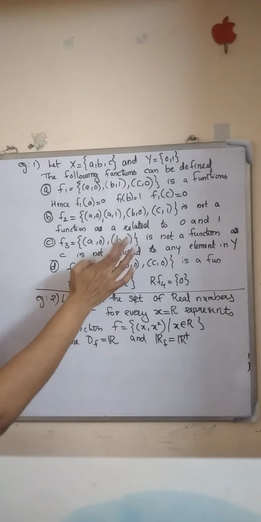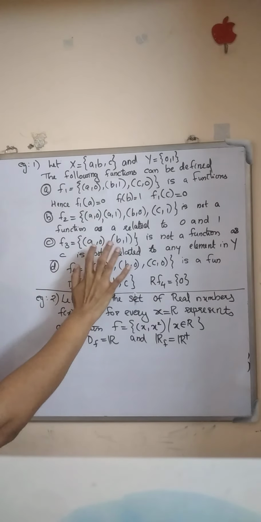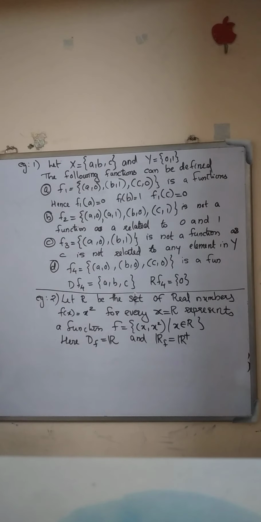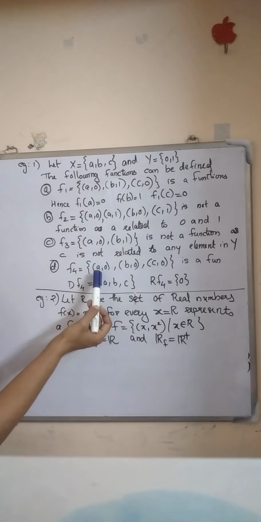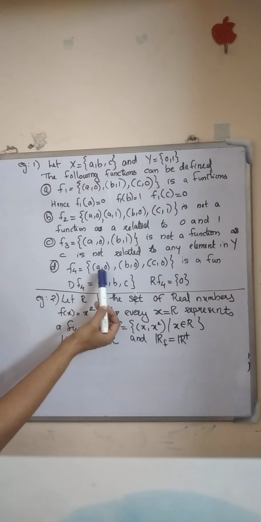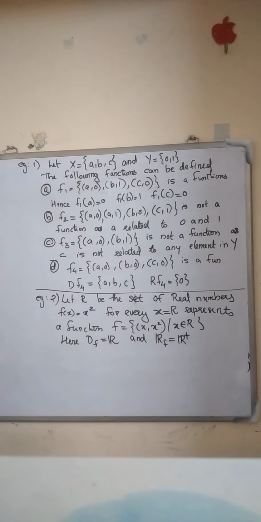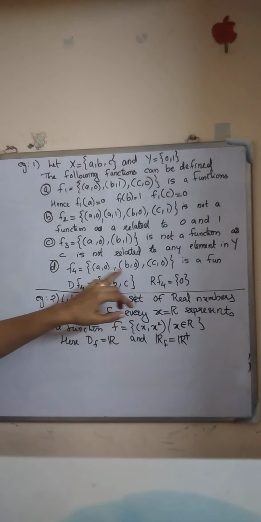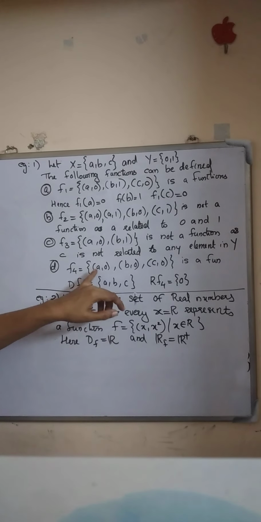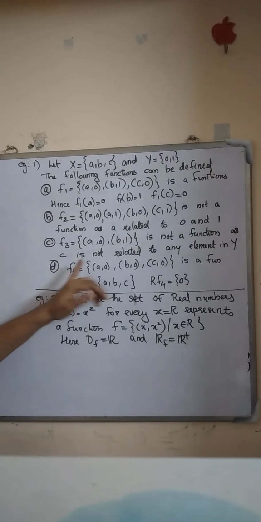Therefore, this is not a function. Now we consider f4. f4 equals the set of ordered pairs (a, 0), (b, 0) and (c, 0). Is it a function? Yes, it is definitely a function because every element in the domain has a unique image.